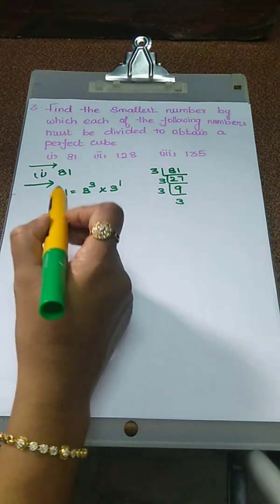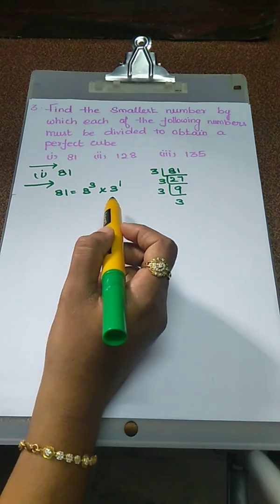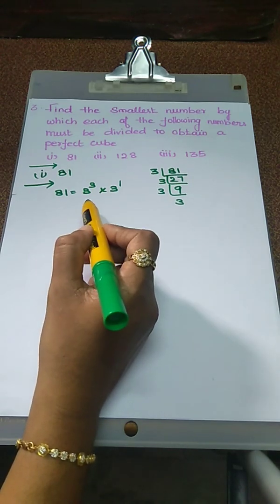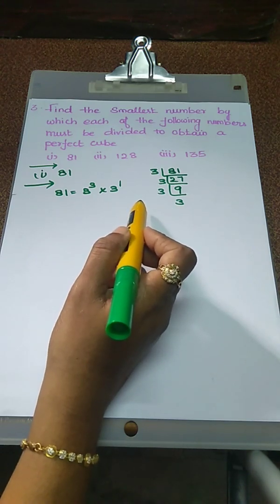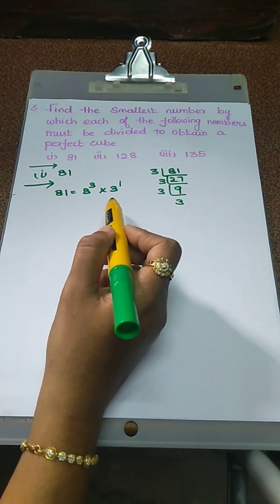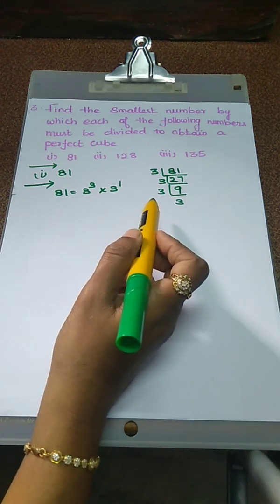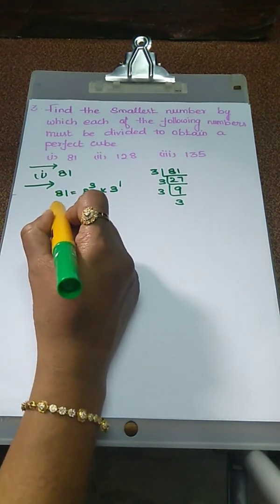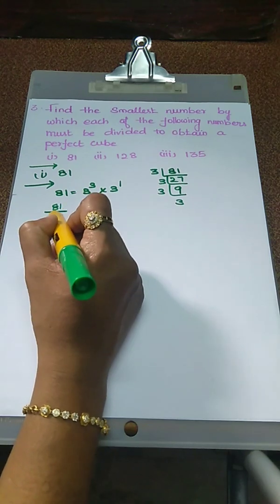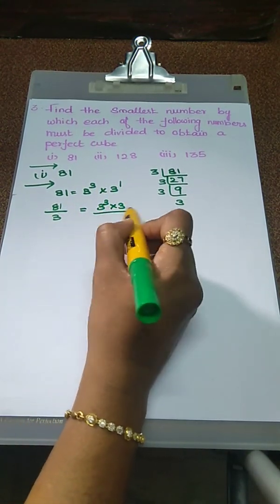Now you just look at the value by prime factorization, grouping the factors in triplets. In the above factorization, 3 remains after grouping the 3s in triplets. Therefore 81 is not a perfect cube. If we divide the number by 3, then in the prime factorization of the quotient, this 3 will not remain. In that case, we easily convert the given number into a perfect cube. So on the LHS we have to divide by 3, RHS also we have to divide by 3.